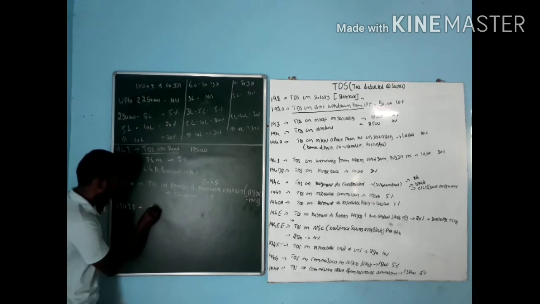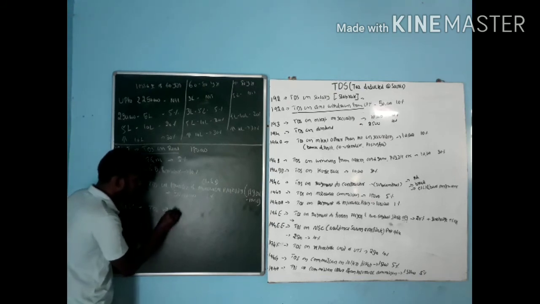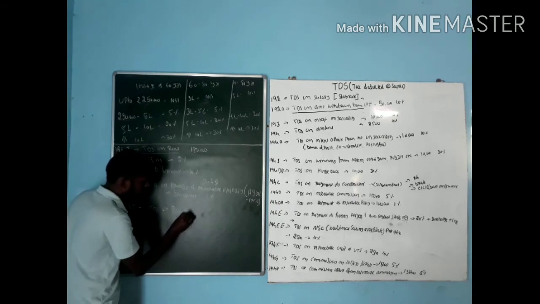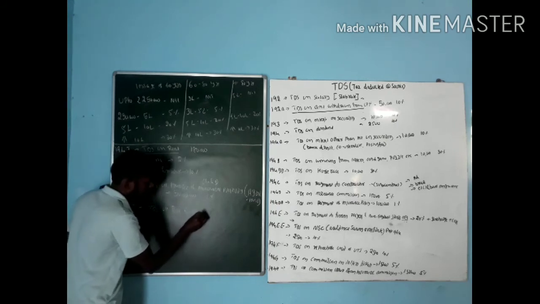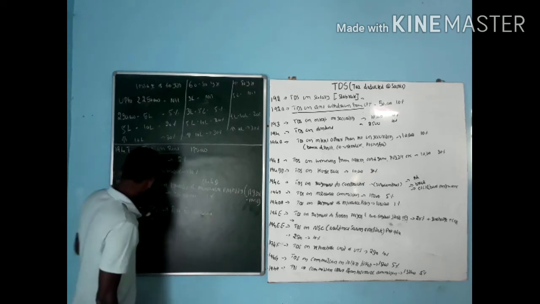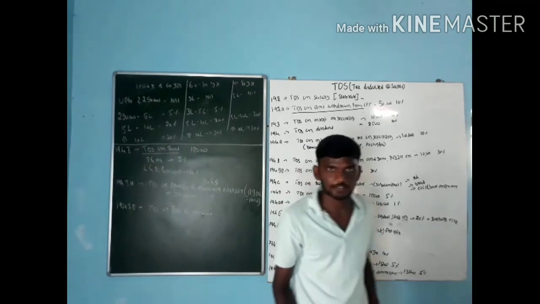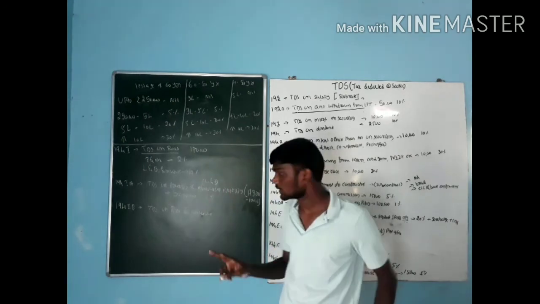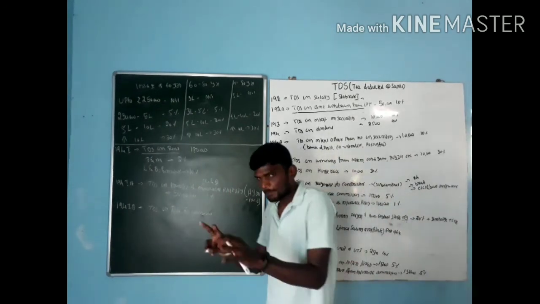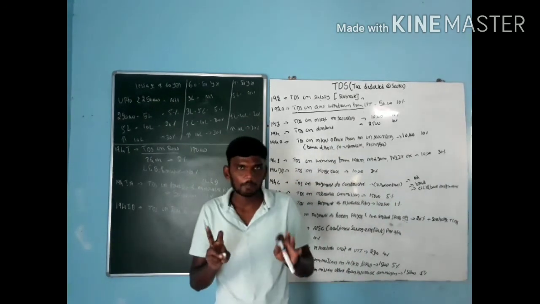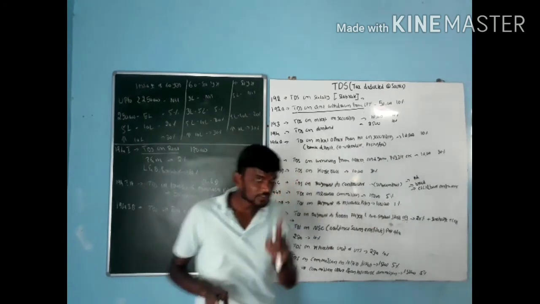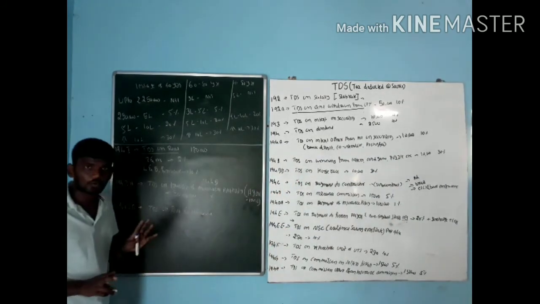194IB, that is TDS on rent for individuals. See, 194I is TDS on rent for companies. When it is an individual, assume that I am the SSC and I am going to live in a rented house. In that situation, I need to go for 194IB.